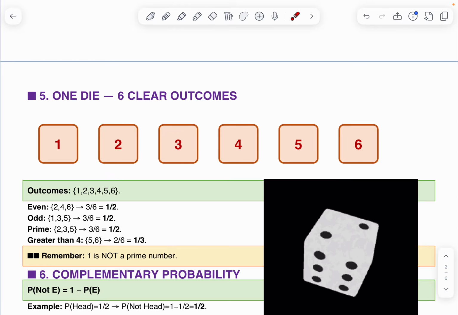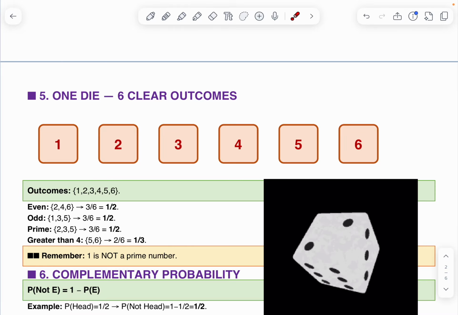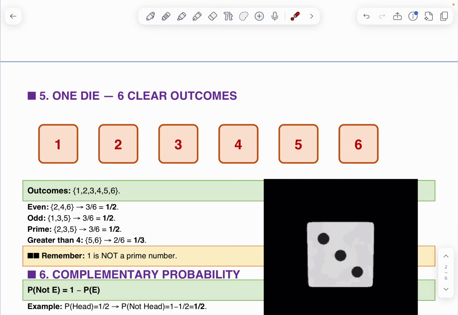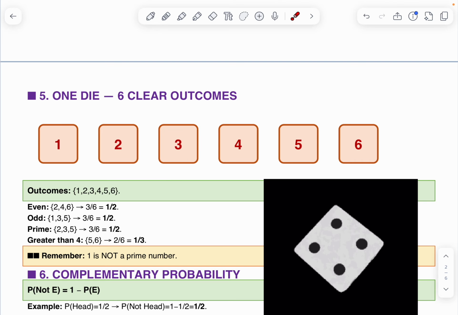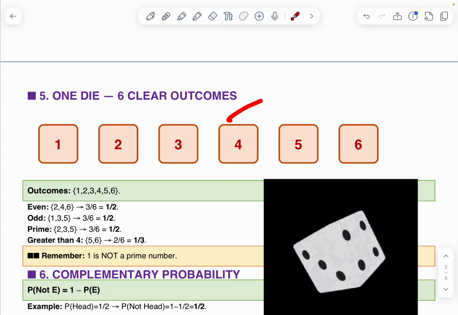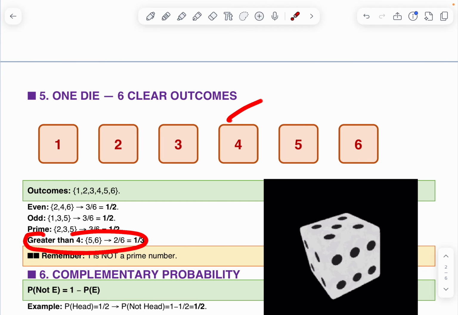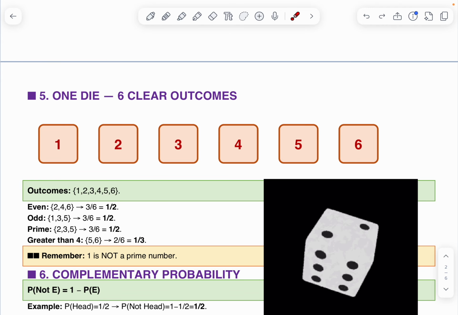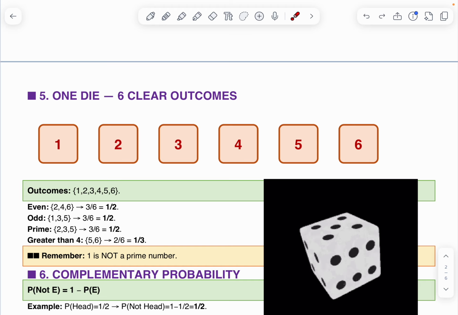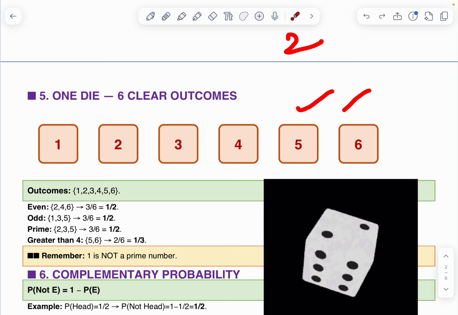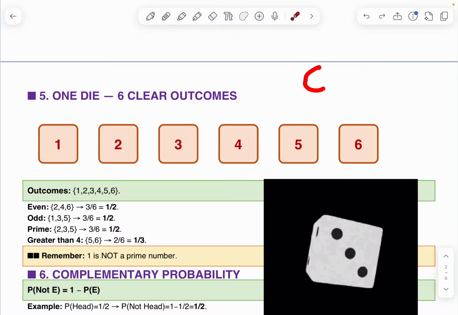Another question. When we throw the dice, what is the probability of getting greater than 4? What is greater than 4? 5 and 6, only 2 numbers. Therefore 2, overall total outcomes 6. 2 by 6. Therefore the answer is 1 by 3.